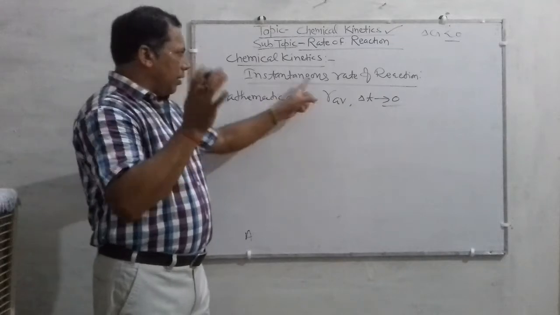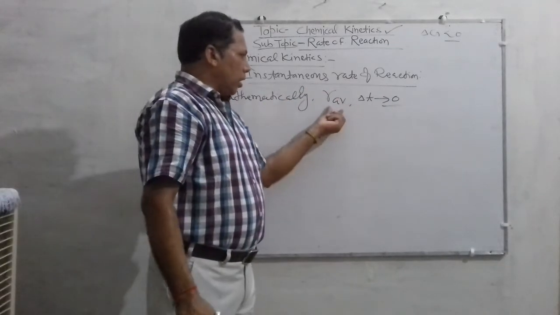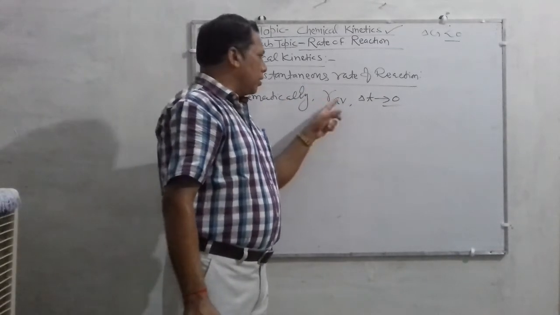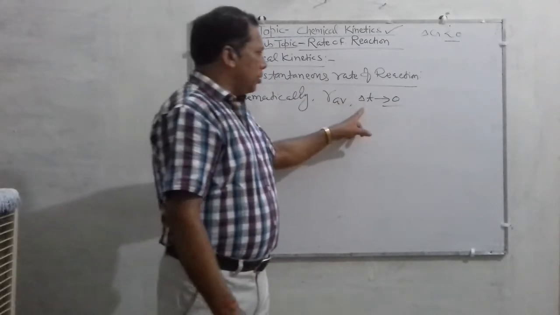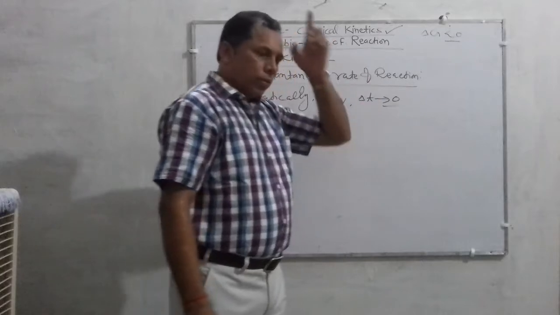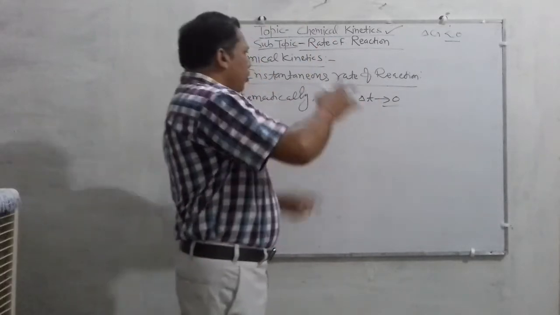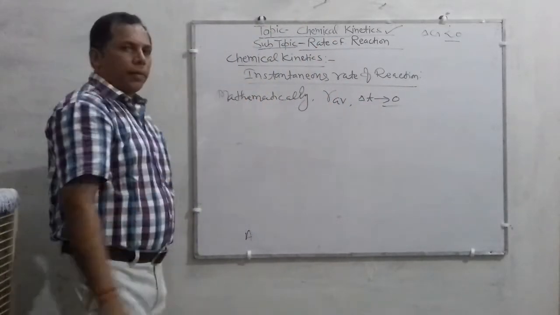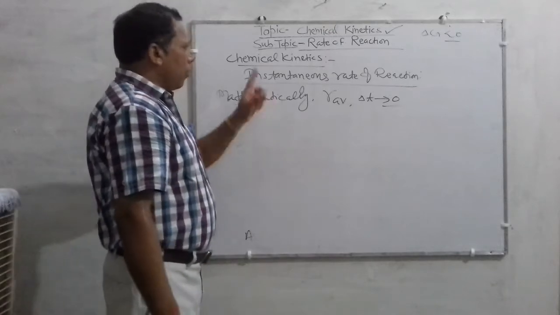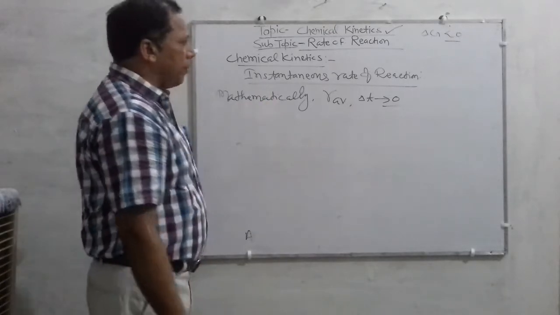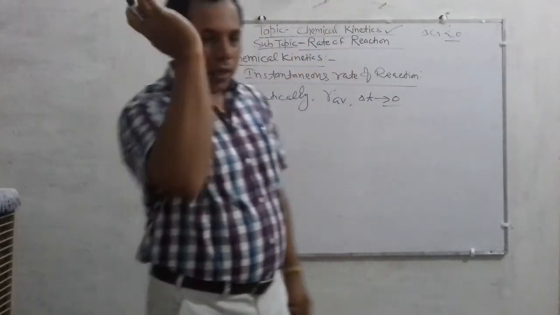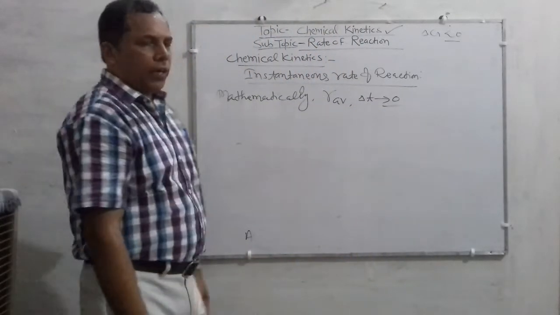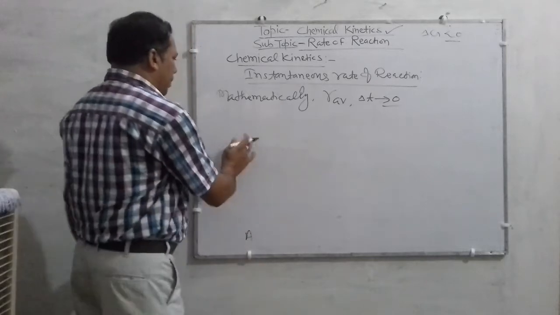Instantaneous means at a particular instant, that is when delta t tends to 0. The meaning behind this is that when the average rate of reaction has delta t tending to 0, it refers to instantaneous rate of reaction. So suppose we have to find the instantaneous rate of reaction from a given equation. What is the method of finding it?